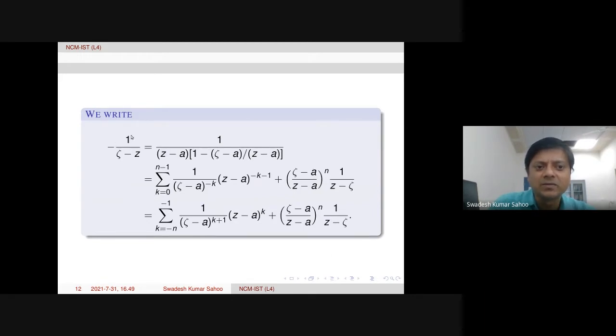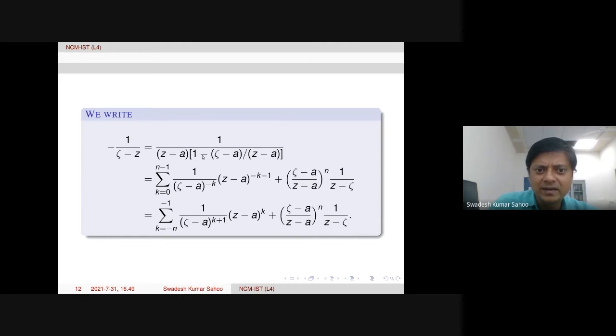Minus 1 over zeta minus z equals 1 over z minus a times something, because we need this expression in terms of the quotient zeta minus a over z minus a. So you can see these two are actually the same.